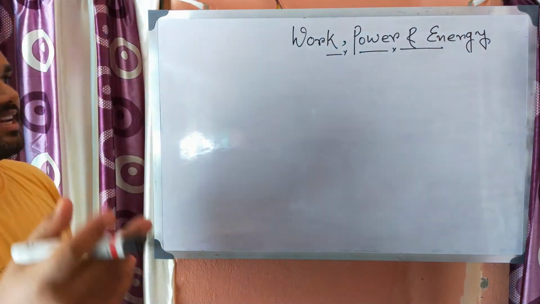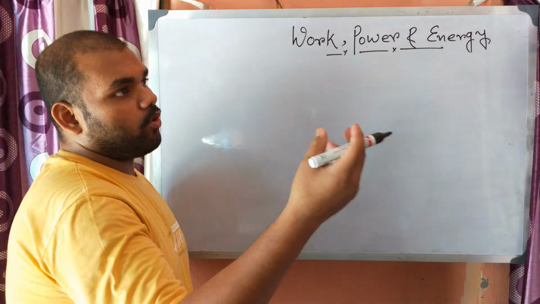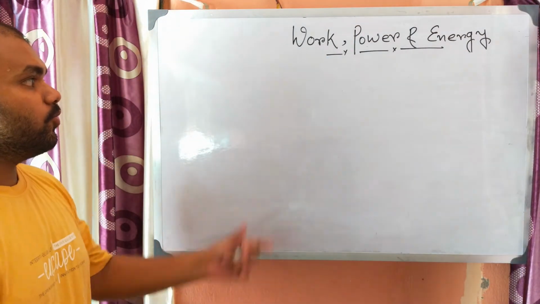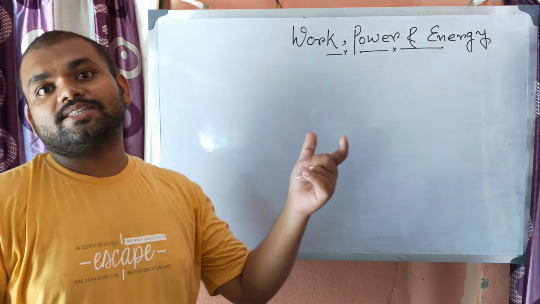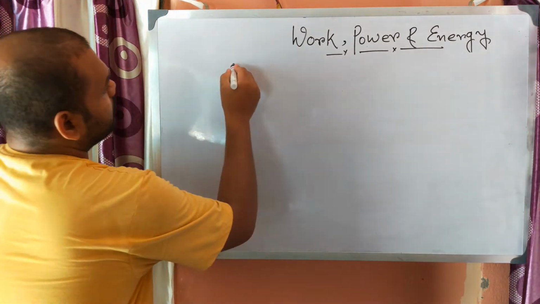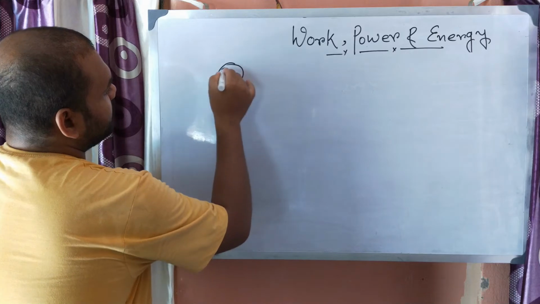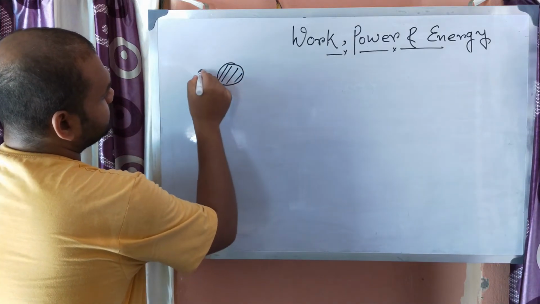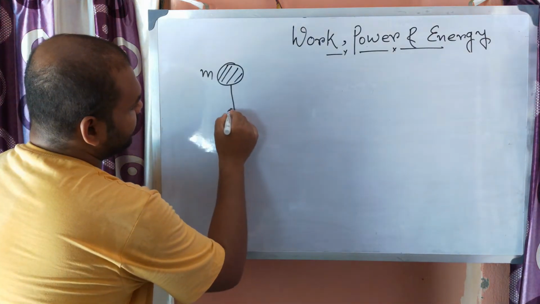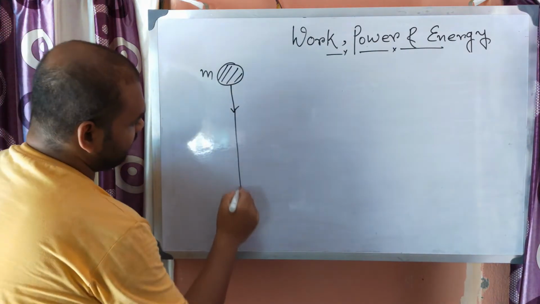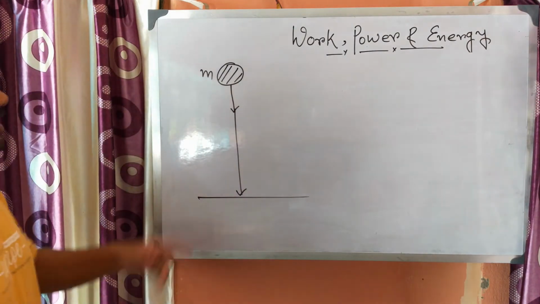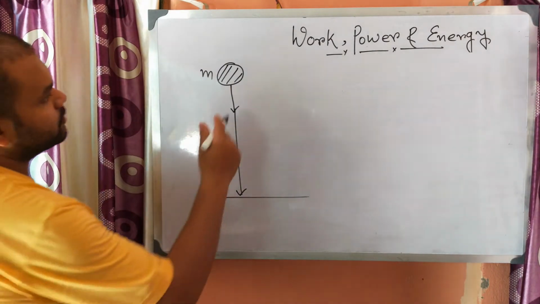So let us say in case of a freely falling body, will the total mechanical energy remain constant or not? Okay, let's find out. Suppose there is a body of mass m which is acted upon by the gravitational force only. So the body is a freely falling body.